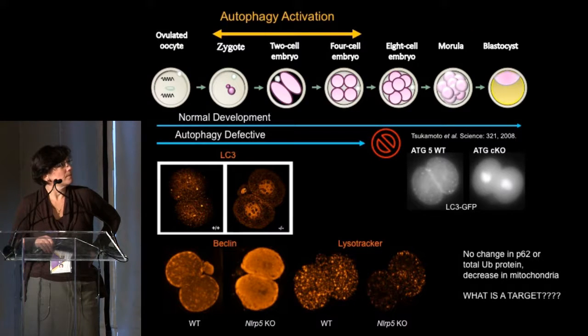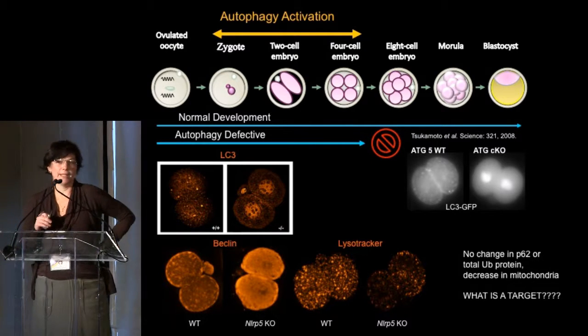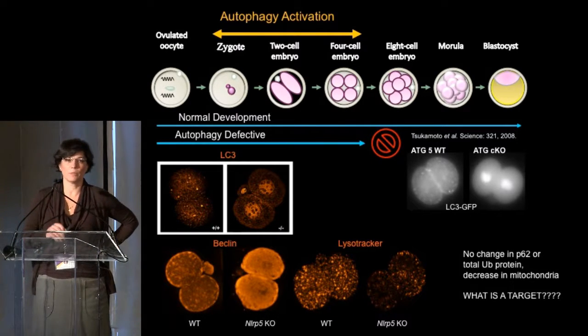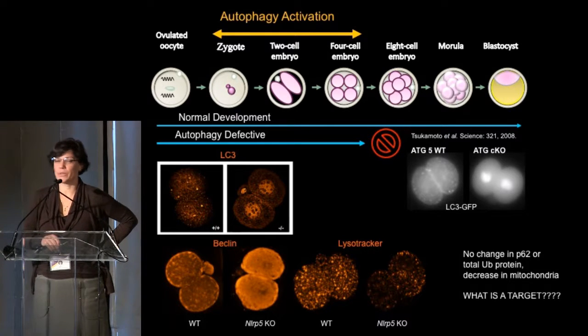Okay. So, 60% are abnormal. 40% should be normal. So what happens to those 40%? Why don't they go further?